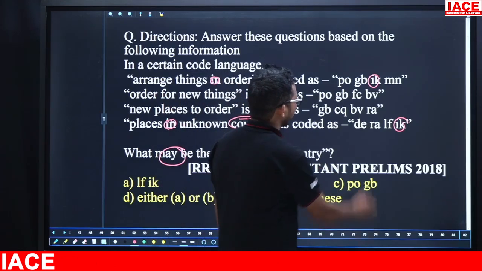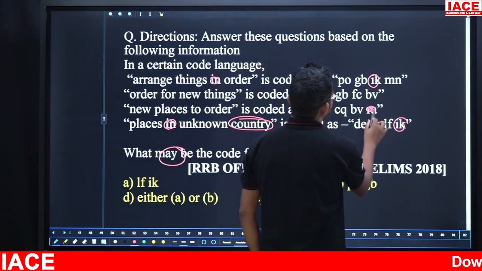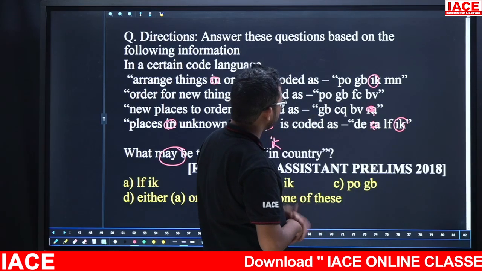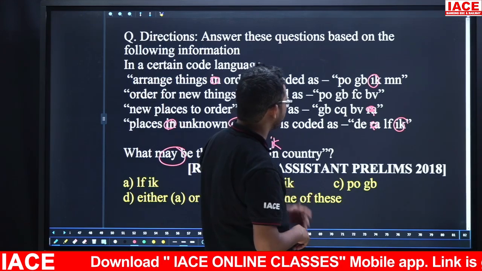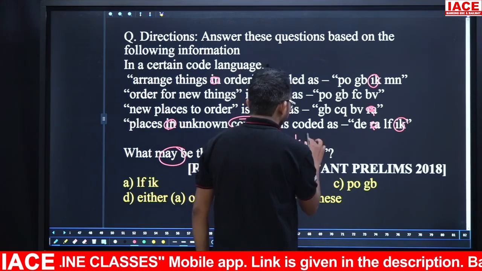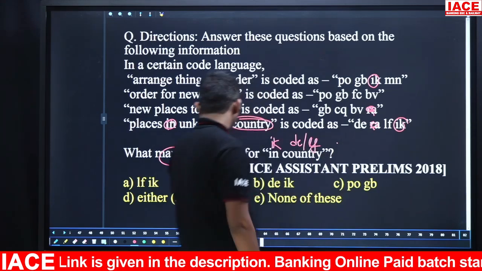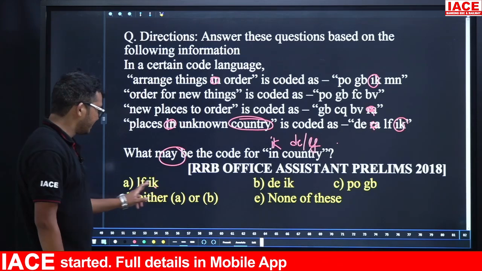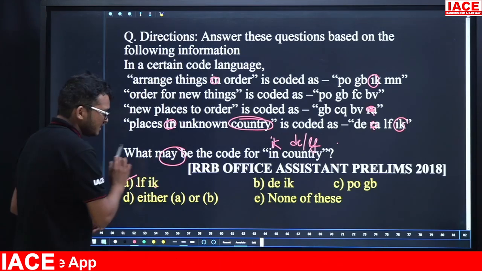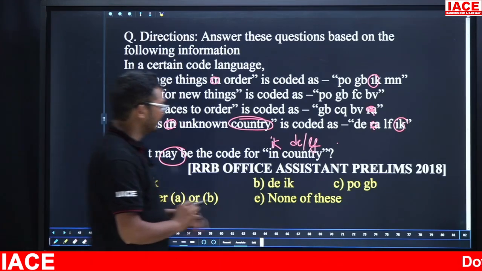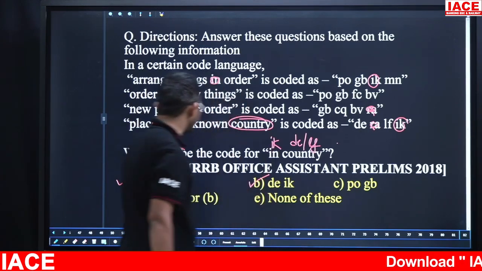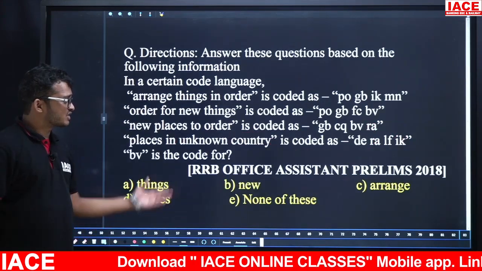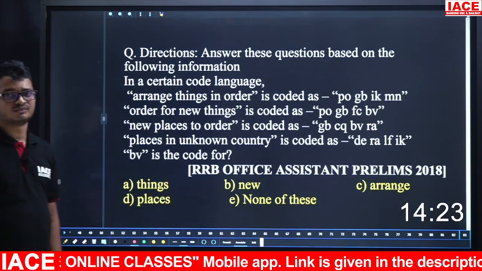Eliminate the common codes. RA eliminated. Next one DE, next LF. Now DE, LF remaining, the lines do not have it. That means here DE is a chance, otherwise LF is also a chance. Now take the options, friends. IK should be there. Next LF, yes, this one is a chance. Next one IK should be there. Next DE, this one is also a chance. That means your answer is either A or B. Option D is the answer. Take the next question. Your time starts now.